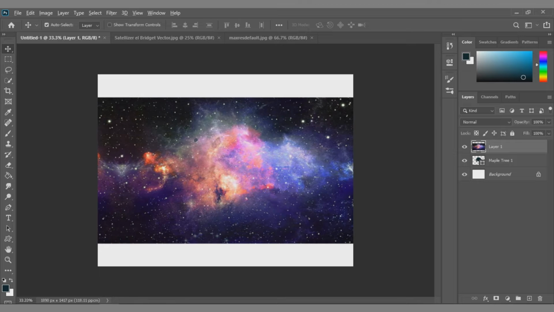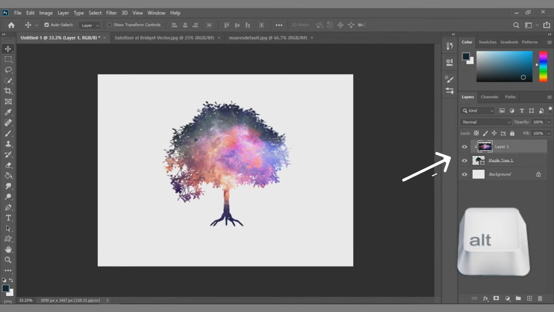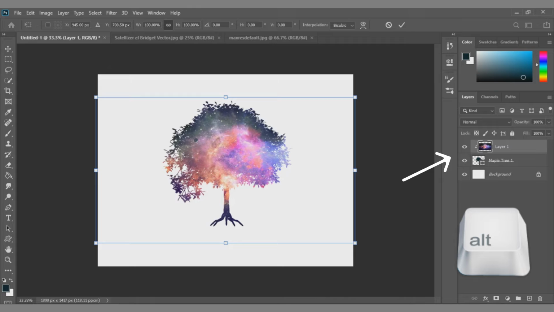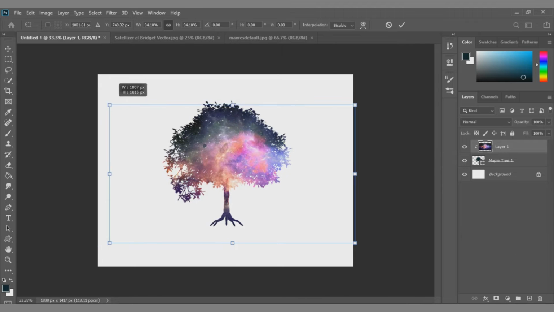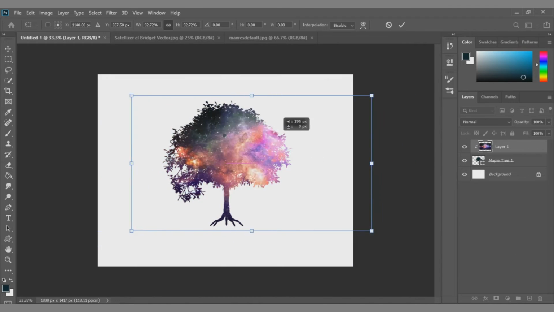And now this is the most important part. Now just hold the Alt button. Hover your mouse over the layer of the picture and click with the Alt button. And that's it. You can now move the picture or resize it and it just fills the shape of yours.